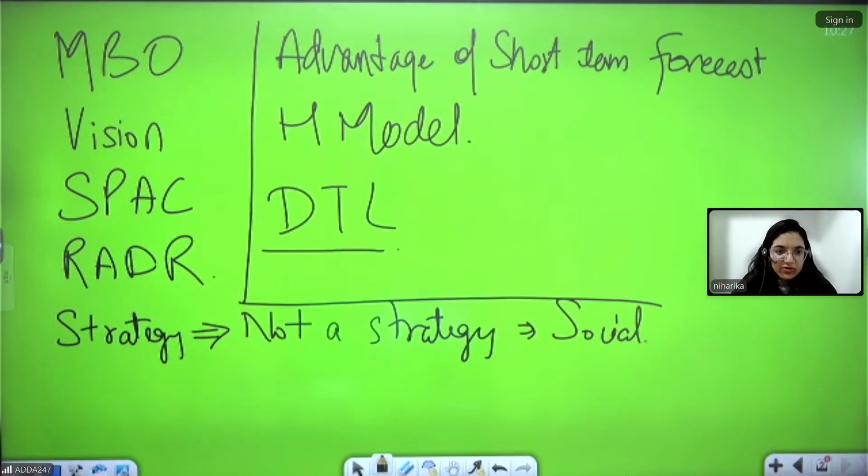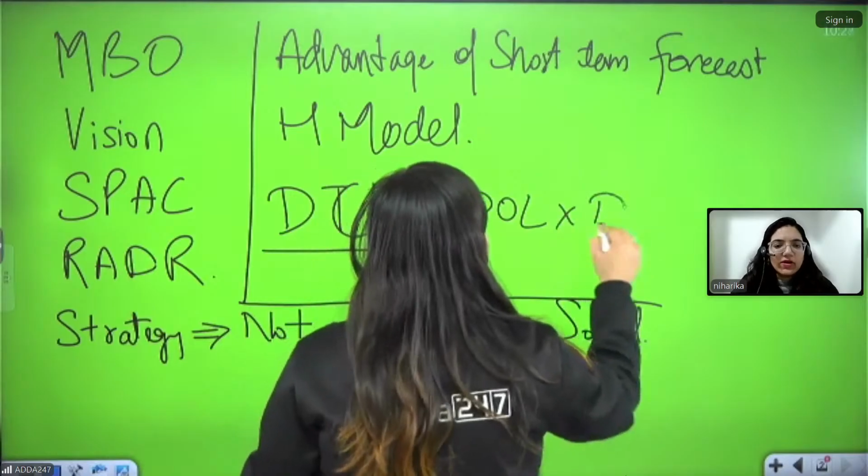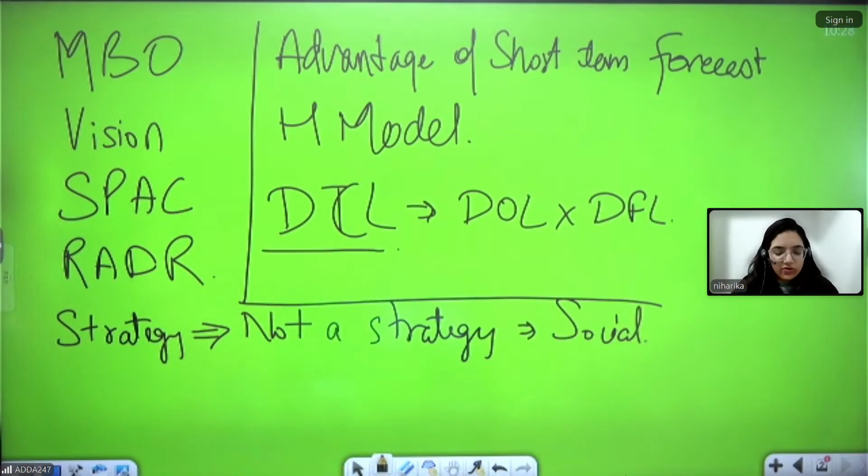Another part, the H model, is something we covered in yesterday's session as well. I had covered the H model there, and then we talk about DTL. This is related to what, ma'am? Leverage? Yes, ma'am. So they asked the combined leverage, I think. That is combined leverage, or the degree of combined leverage, or we can say the degree of total leverage. It is also called total leverage.